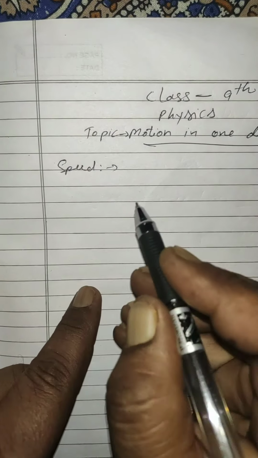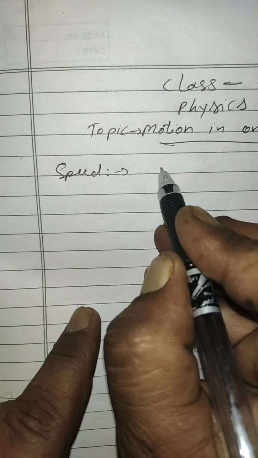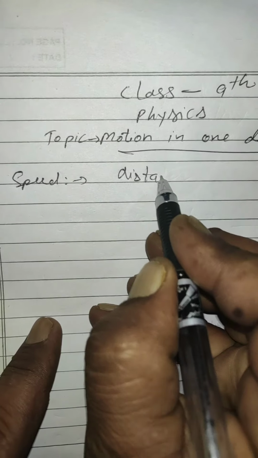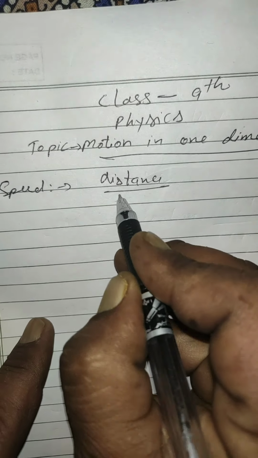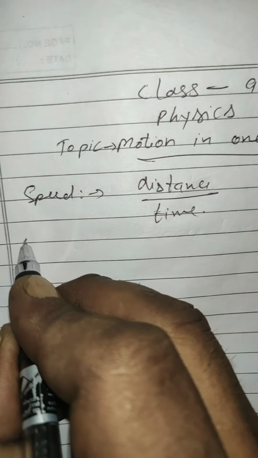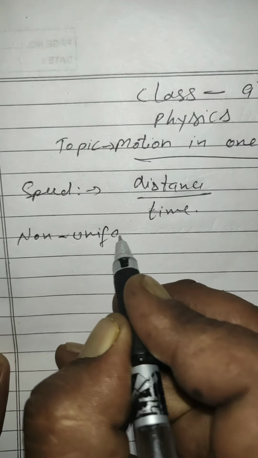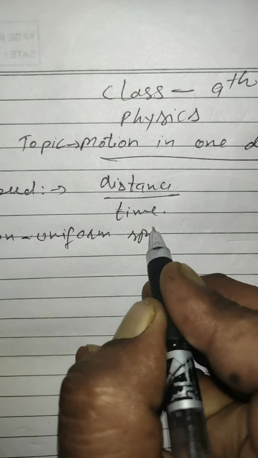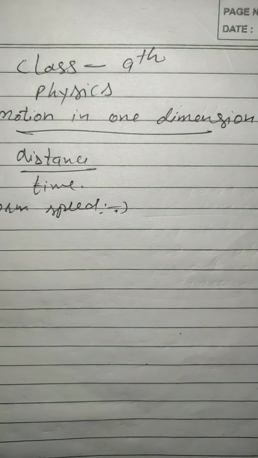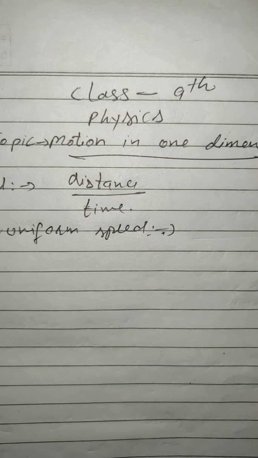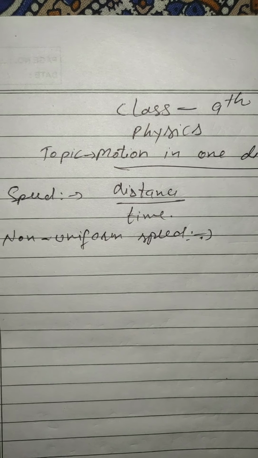In the last video we discussed speed. Speed, as you know, is the rate of change of distance with respect to time. In the same way, there are types of speed. First of all, non-uniform speed. Non-uniform speed is when a body covers an unequal distance in equal intervals of time.